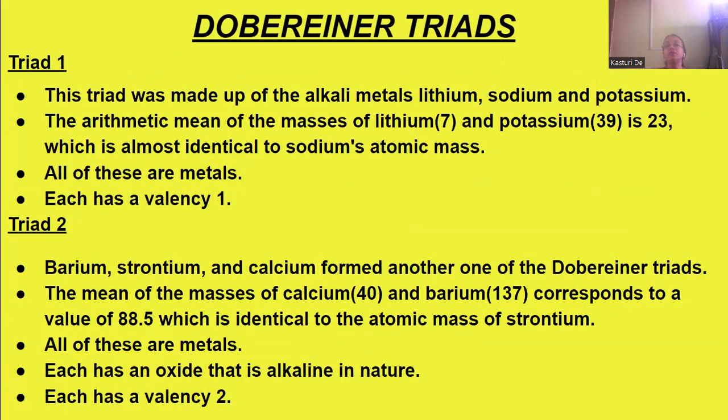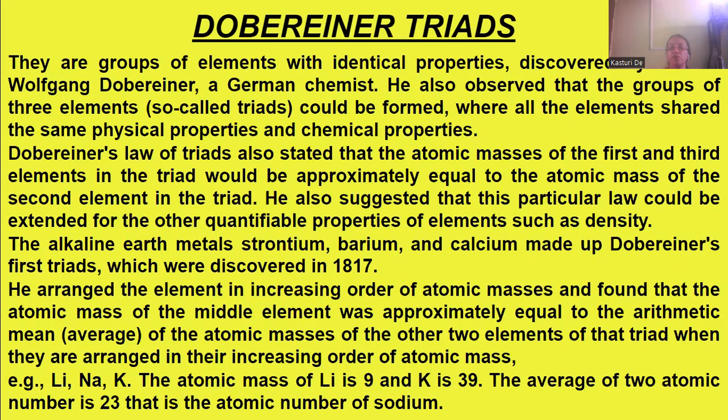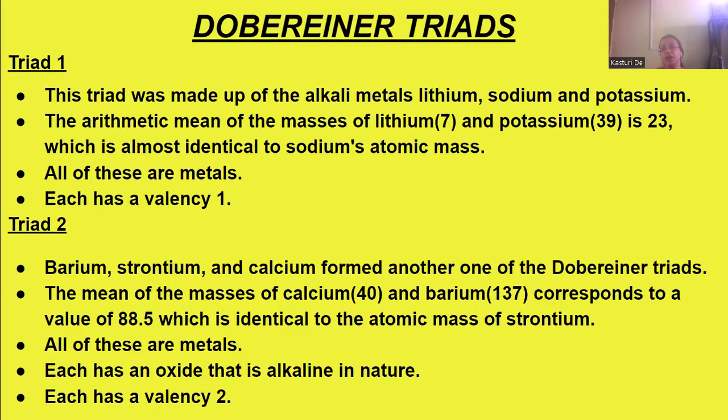This triad was made up of the alkali metals. The arithmetic mean of 9 and 39 is 23.